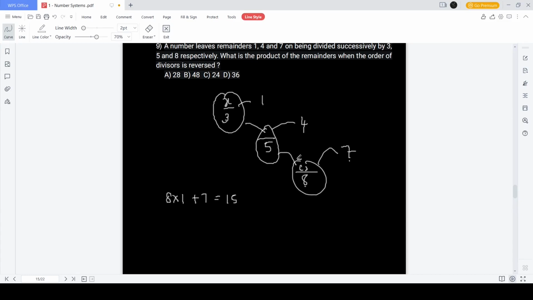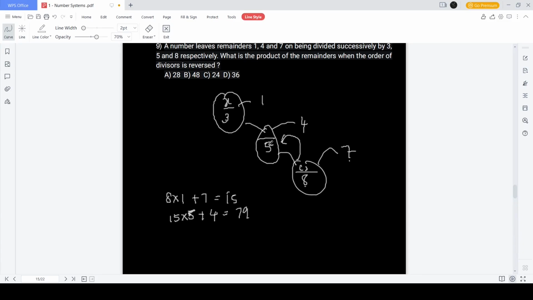Yes, that works. So now we go forwards. This number 15, when you divide it by 5, you get the remainder 4. So 15 times 5 plus 4 should give you the next number. 15 times 5 is nothing but 75. 75 plus 4 is 79. So now you got this number.